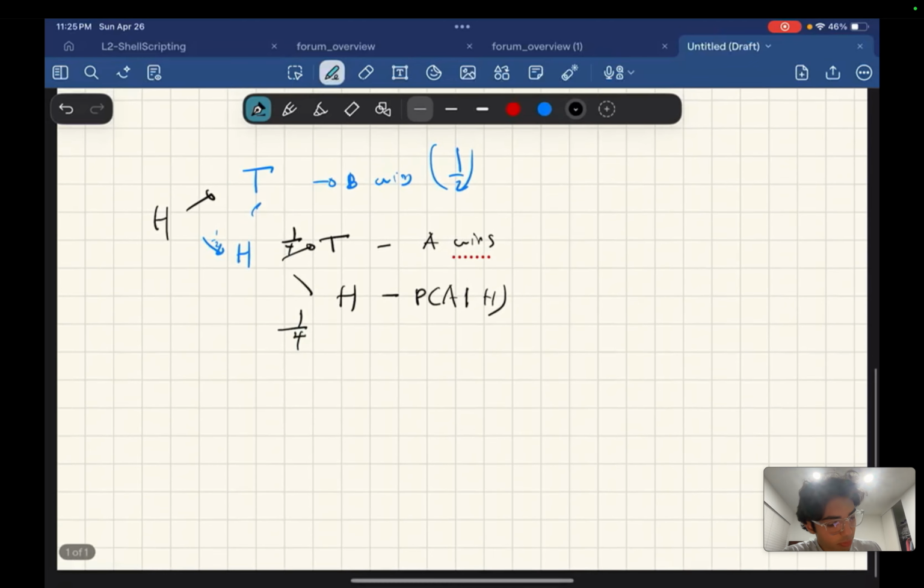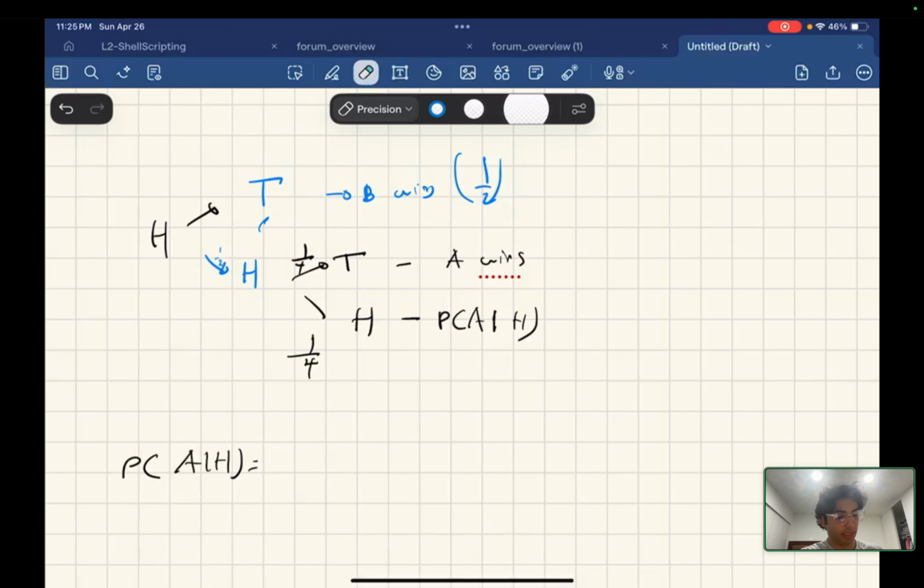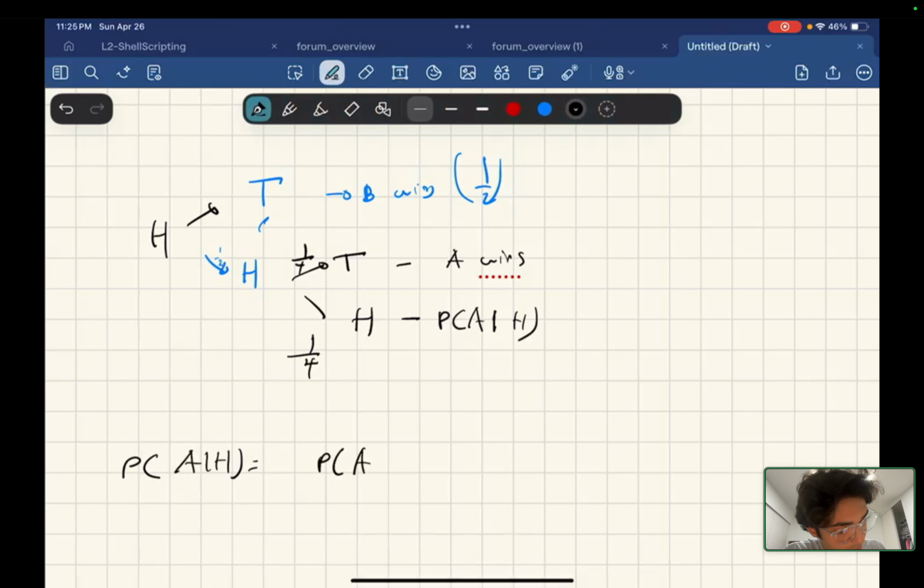So the probability of A winning given heads is the probability of A winning given heads and the second flip tails, times the probability of the second flip being tails.